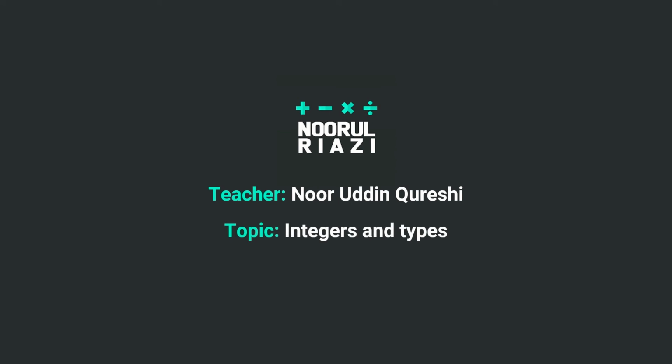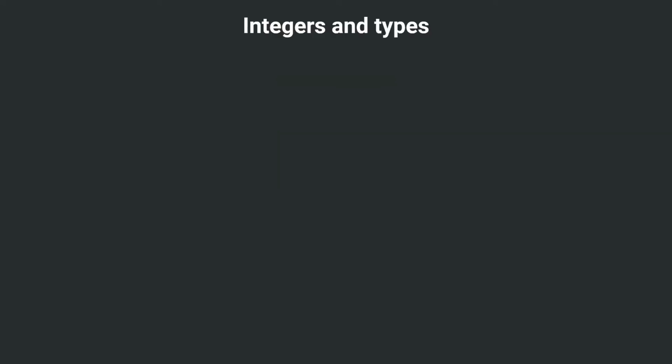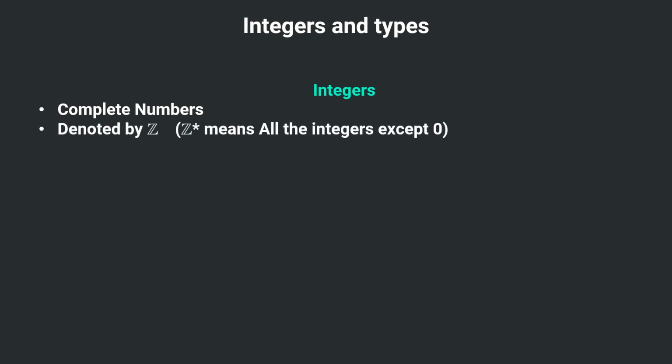And today our topic is about integers and its types. So let's start with the basic definition of the integers. Integers are the complete numbers, as we have already discussed in our video related to classification of numbers, and it is denoted by Z, and Z star means all the integers except 0.